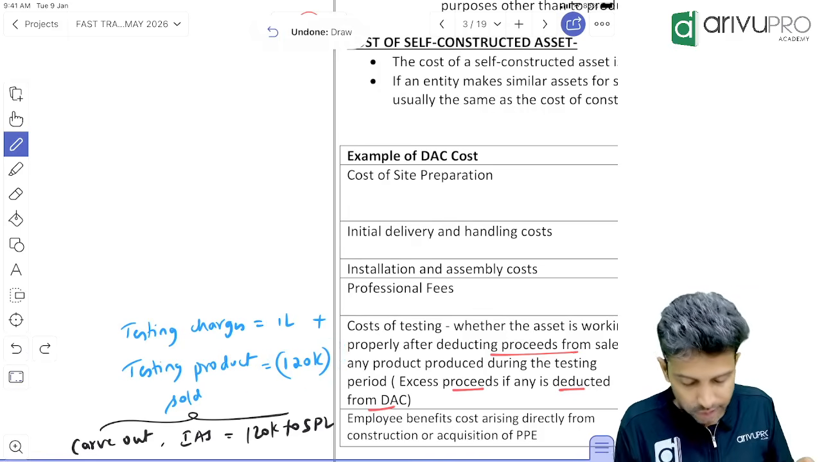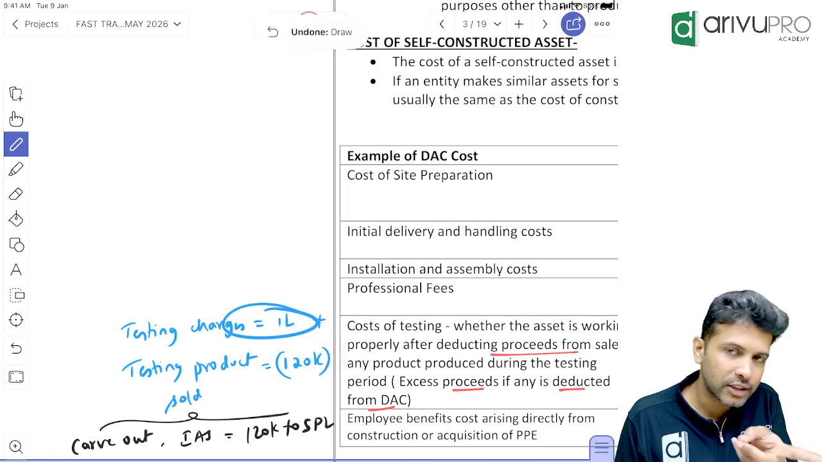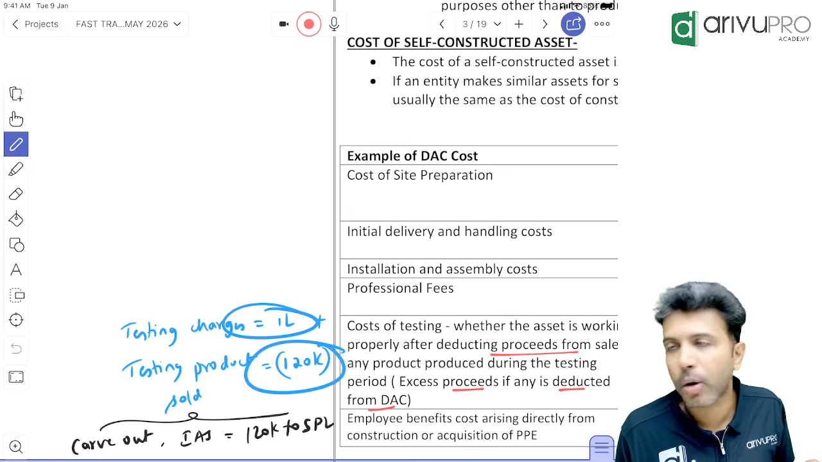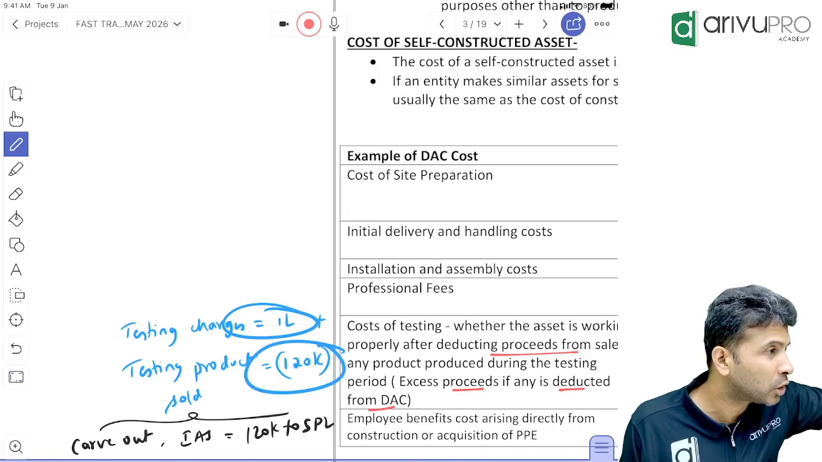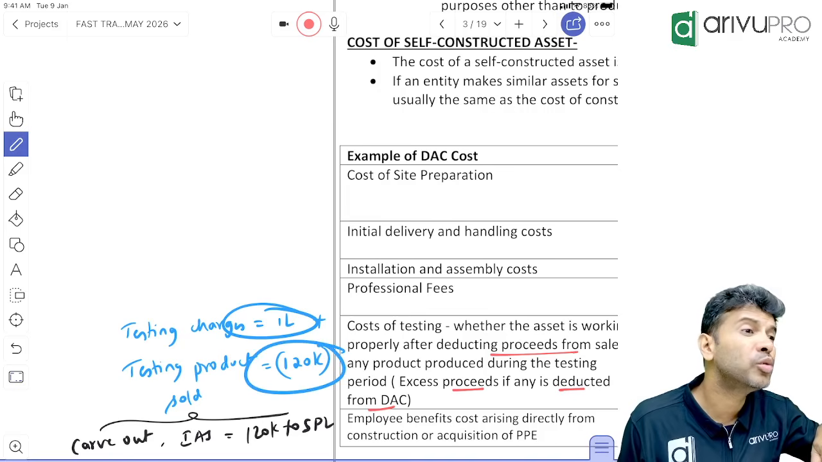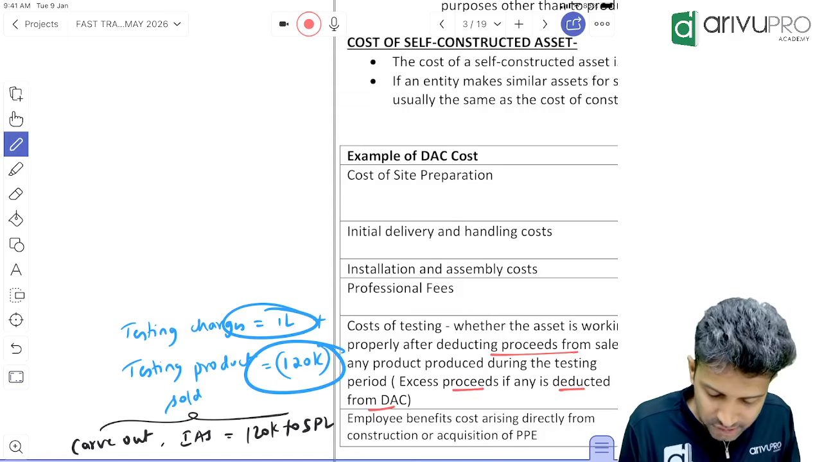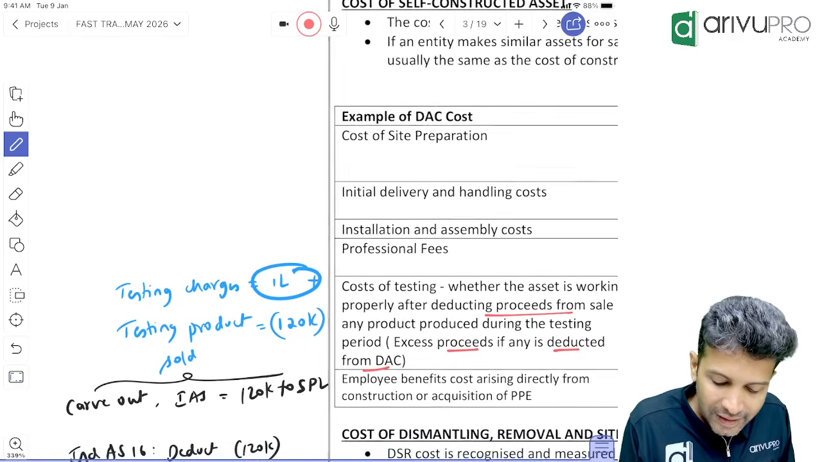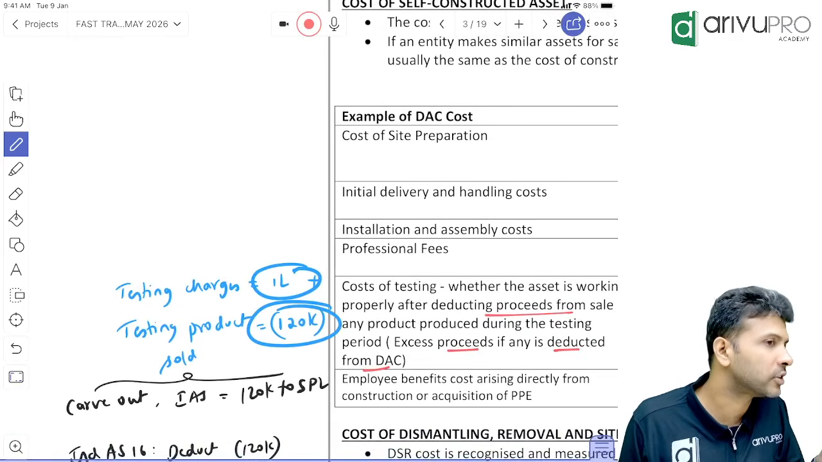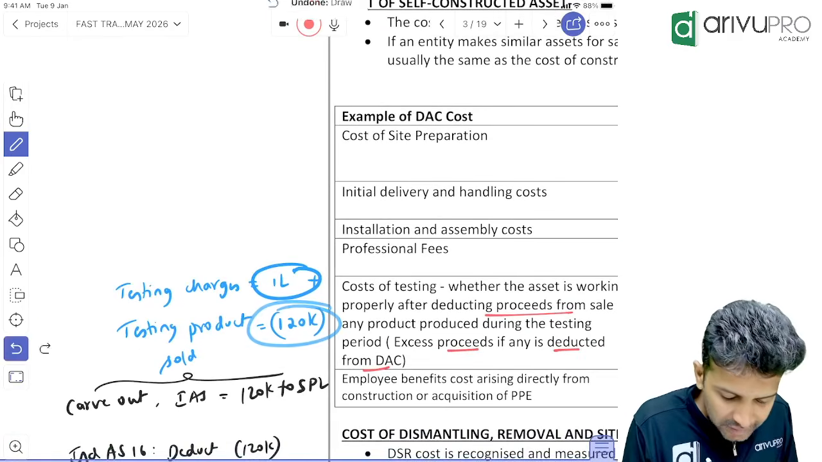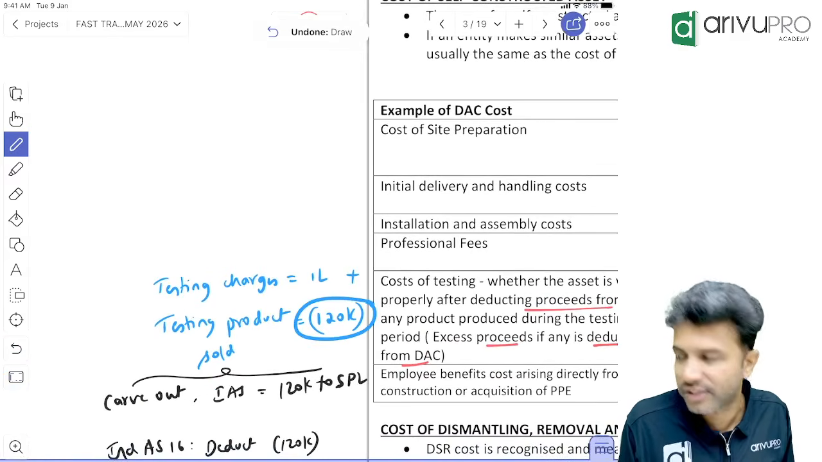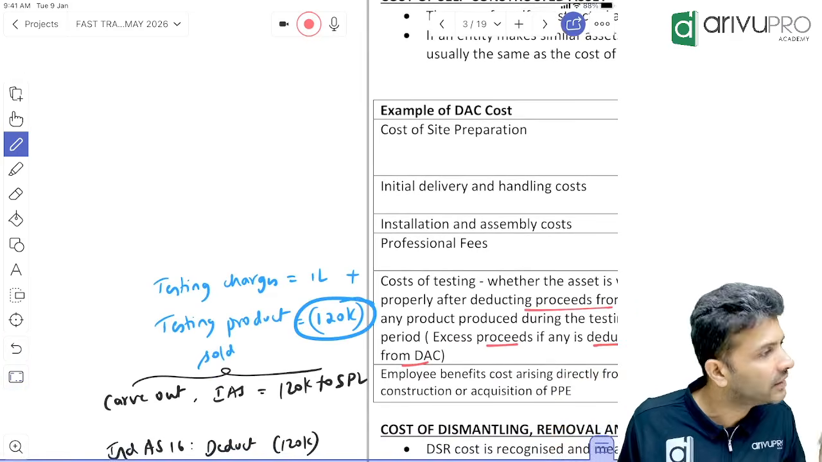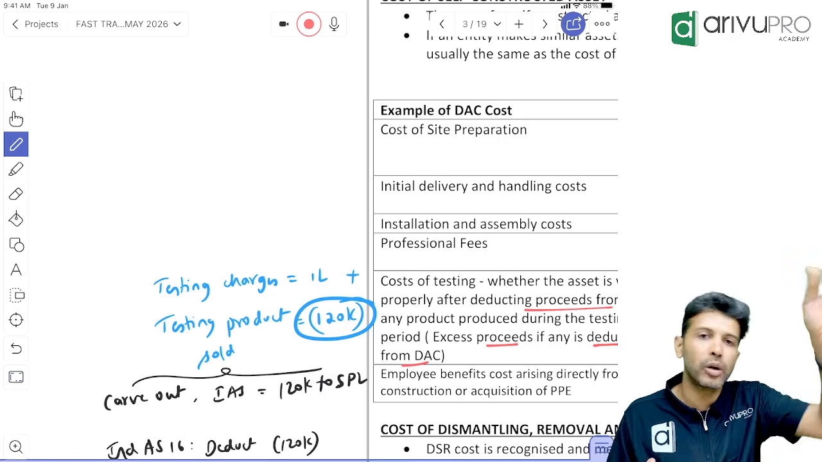Now use your common sense. Testing charges, are we transferring it to P&L or capitalizing? Capitalizing. That means the tested product sold also, we will not transfer it to P&L as an income. We will reduce it from the cost of PP, because this 1 lakh is an outflow. If outflow, if you are adding means inflow, you will do the opposite, which is minus. So any testing product sold money if you have received, it will not be transferred to P&L as another income. Rather, it will be reduced from the DAC itself, meaning from the cost of PP only you will minus.